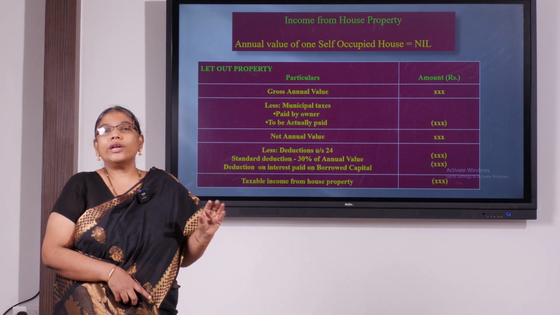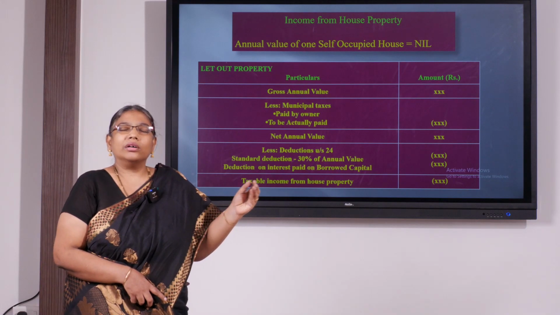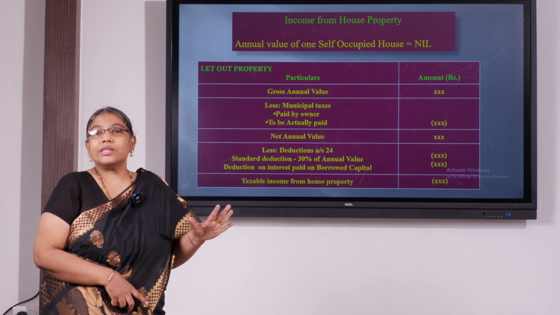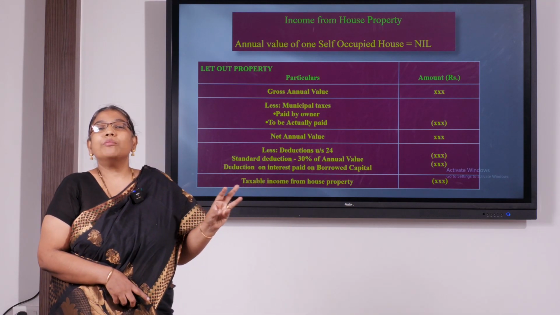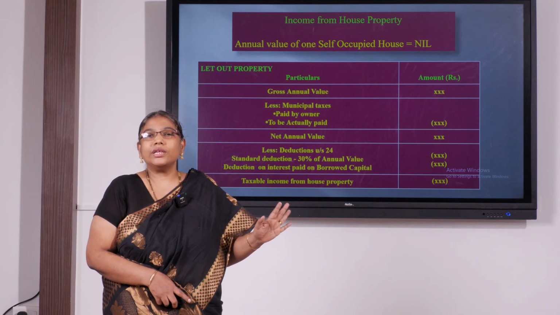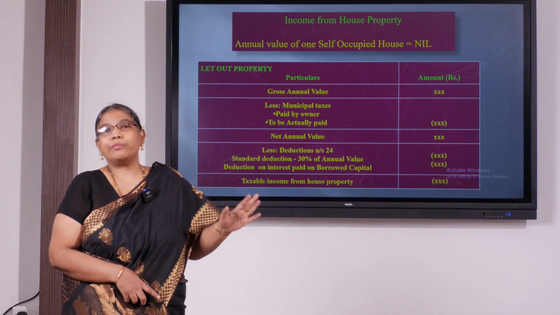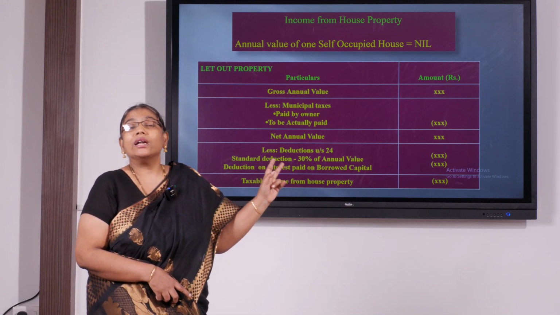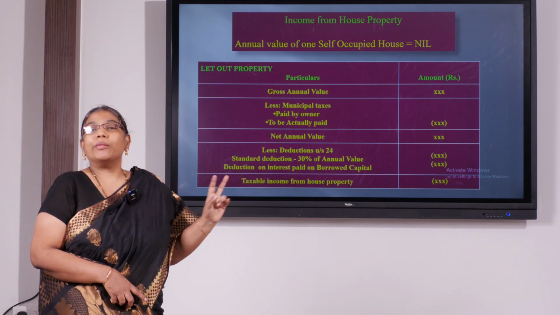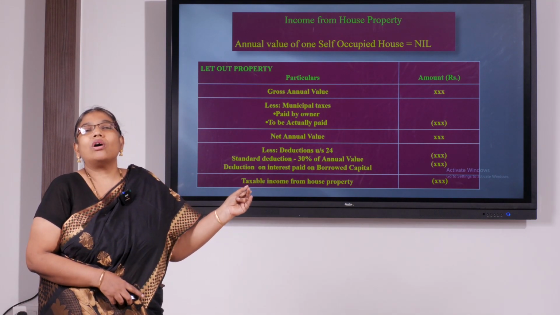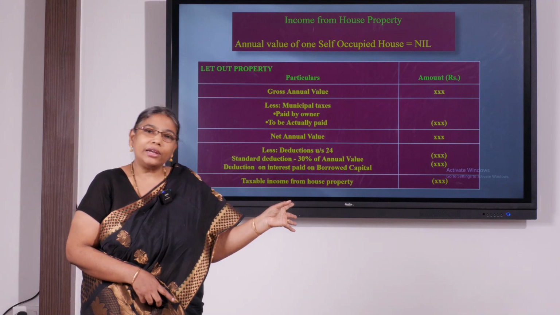If you borrow a loan and pay interest, the interest on borrowed capital is allowed only for 5 purposes in connection with house property: purchase, construction, repair, renewal and reconstruction. Only for these 5 purposes, if you borrow a loan and pay interest, that will be allowed as a deduction. For a self-occupied property, the income will be taken as nil, but one expenditure will be allowed as a deduction, which will be interest on borrowed capital. So always it will be a loss from self-occupied property.